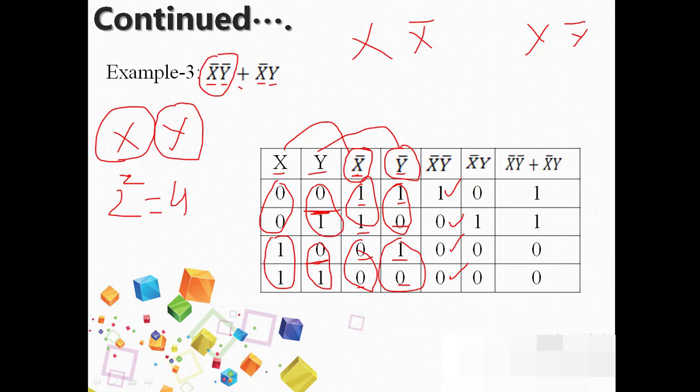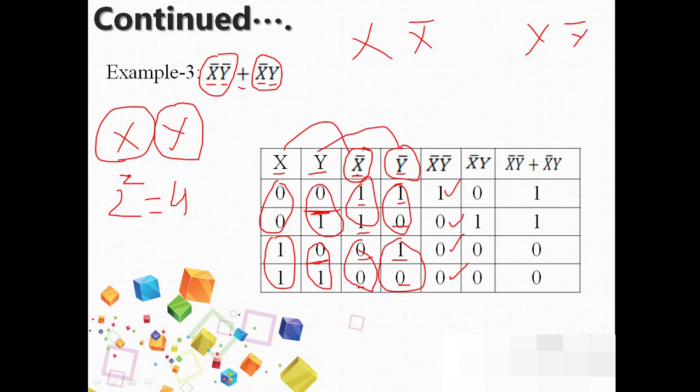Before adding this, we need to multiply another term. As I told you, multiplication will come first, then addition. So in this entire expression, there are 2 different portions that we are multiplying first, and then we are adding the multiplied values of both. Now it is x bar multiplied by y.